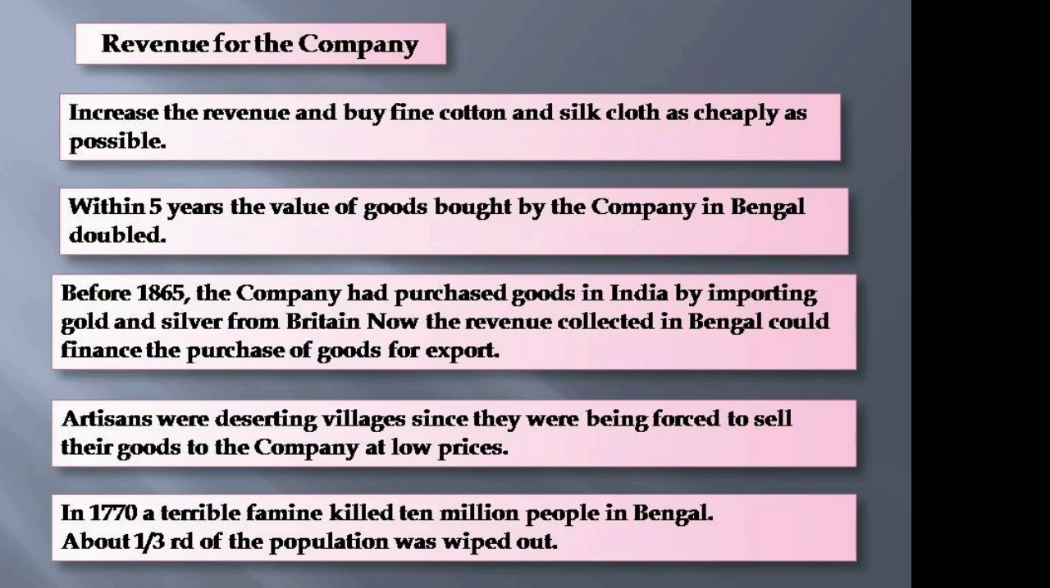Within 5 years, the value of goods bought by the company in Bengal doubled. Before 1865, the East India Company depended on the British government to purchase goods in India by importing gold and silver from Britain. Now, the revenue collected in Bengal was enough to finance the purchase of goods for export.